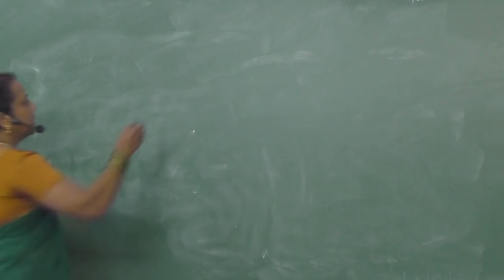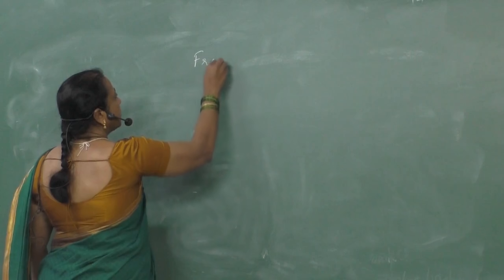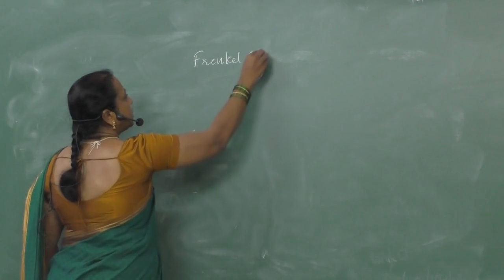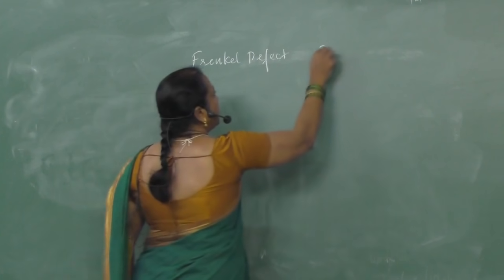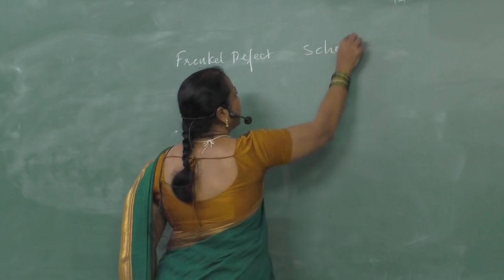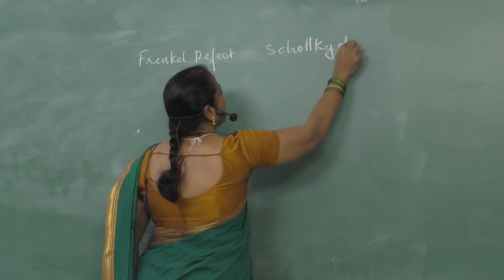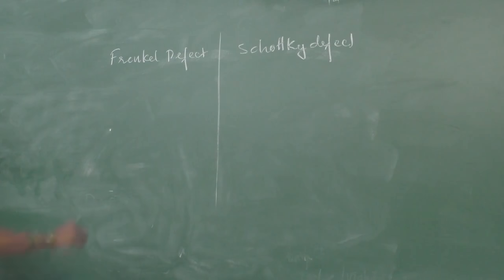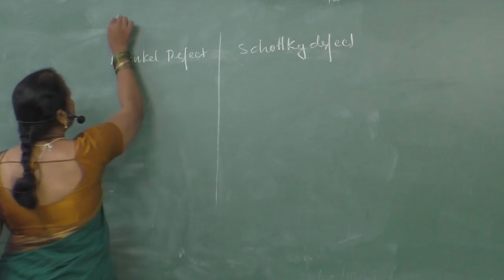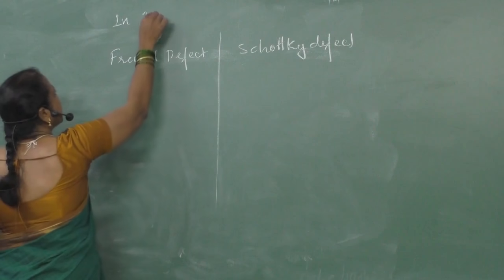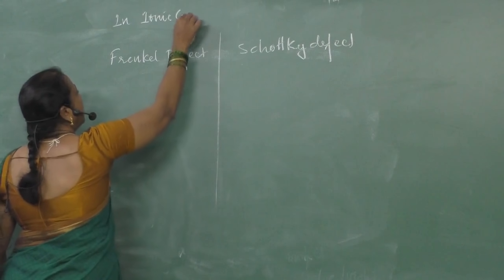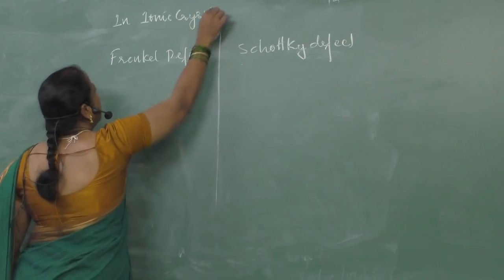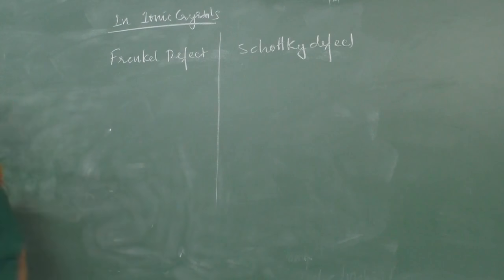That is Schottky defect and Frenkel defect. See, these two types of defects are seen in ionic crystals. Ionic crystals only. So, we will find Frenkel and Schottky defects only in ionic crystals.